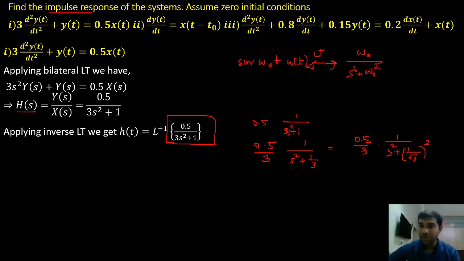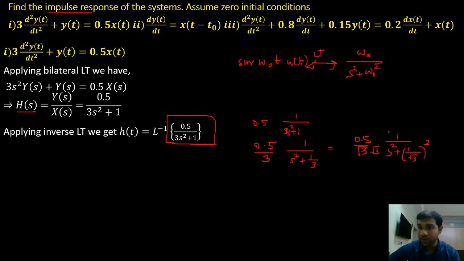Now the denominator, I got it in the required form, s square plus omega naught square. And in my numerator, I should have omega naught. What is my omega naught? It is 1 by root 3, right? So I can write this 3 as root 3 multiplied by root 3. This root 3 I will take to the numerator.